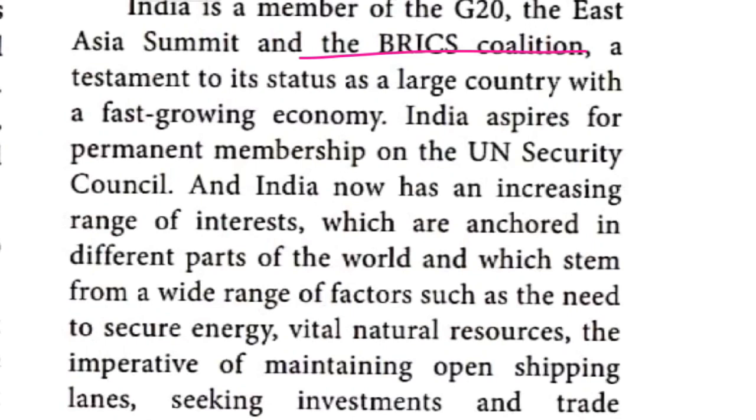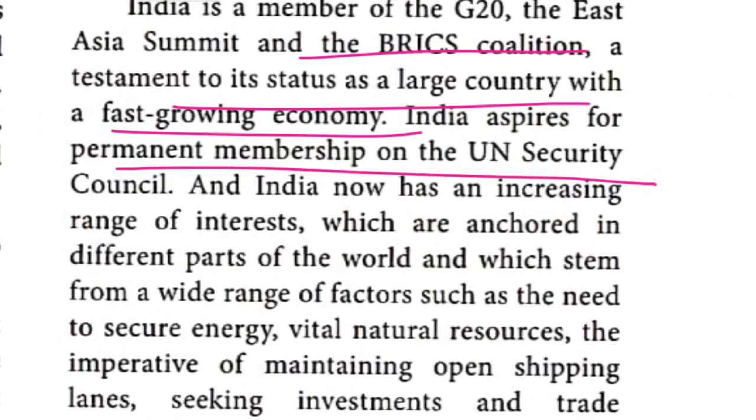So India is improving its status as a large country with a fast growing economy. India has improved its status. So India wishes to be a permanent member, India aspires, like that it is given. India wishes to be a permanent member of the UN Security Council. Moreover, India needs to secure energy.